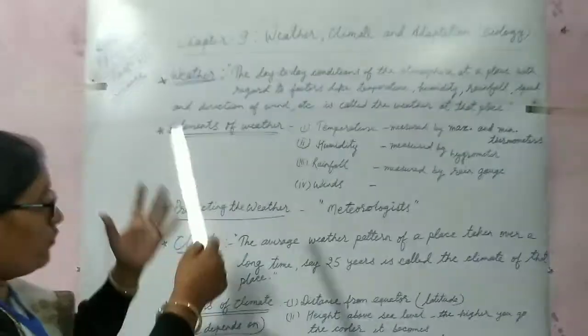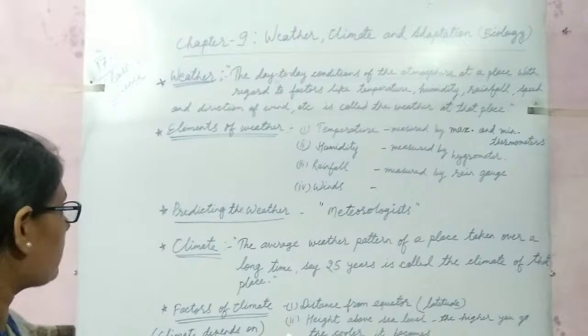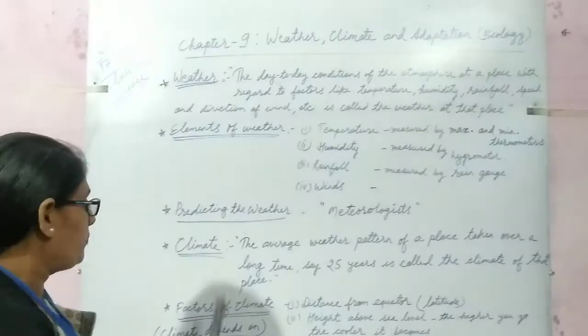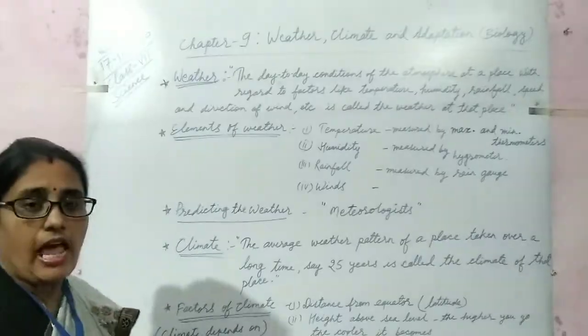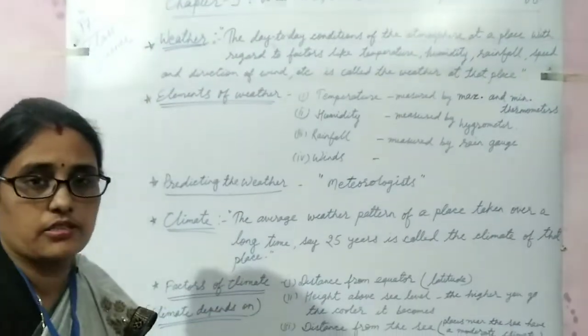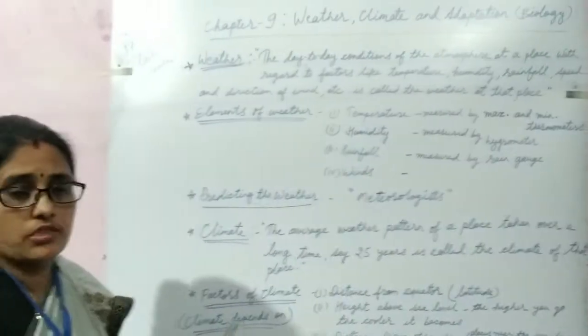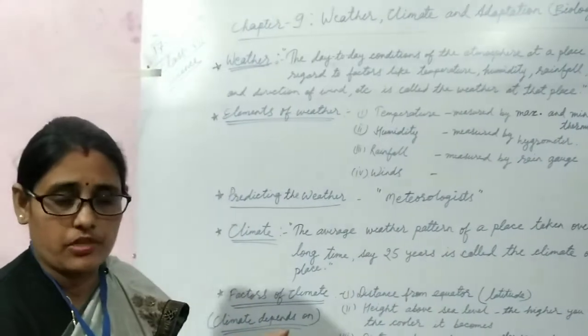So today we have studied weather, its various elements, factors, prediction of weather, climate, its definition, and various factors which determine the climate of a particular place. This way, students, today I am ending the topic of this chapter 9, weather, climate and adaptation.